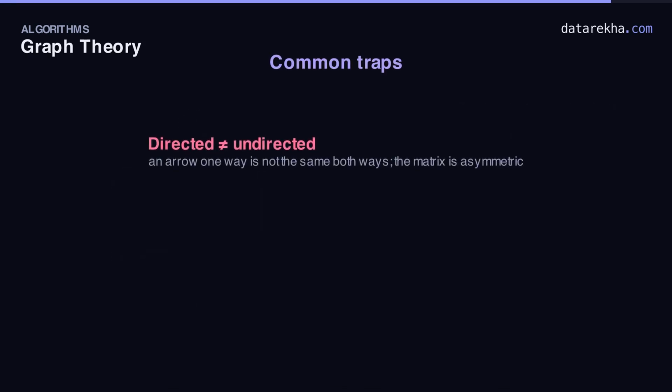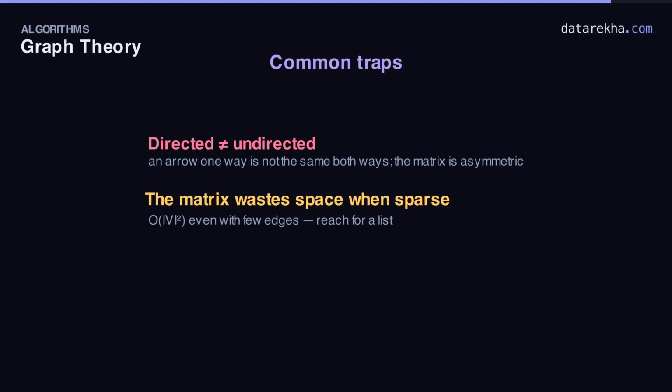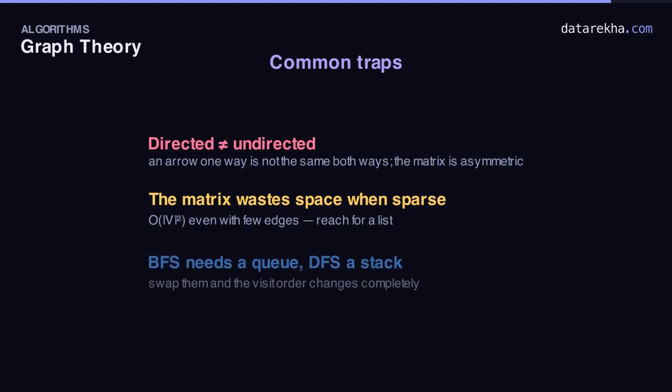Trap 1, the big one. Direction matters. In a directed graph, an edge from U to V does not give you V to U, and its matrix is generally not symmetric. If it is symmetric when the graph is directed, something's wrong. Trap 2. The adjacency matrix always eats n squared memory, even with a handful of edges. For a large sparse network, that's huge waste. Use a list instead.